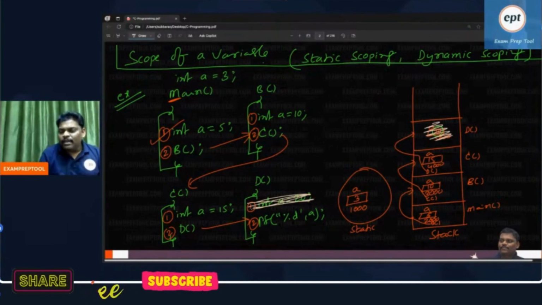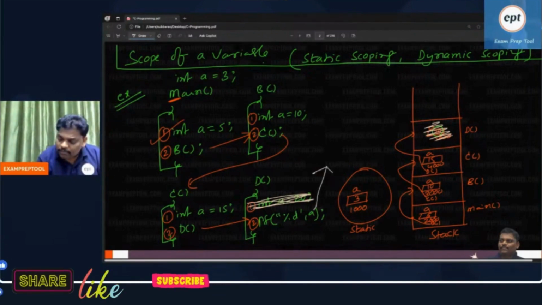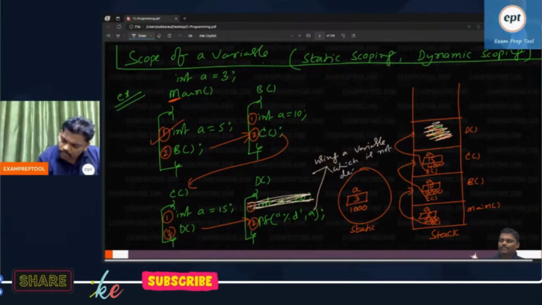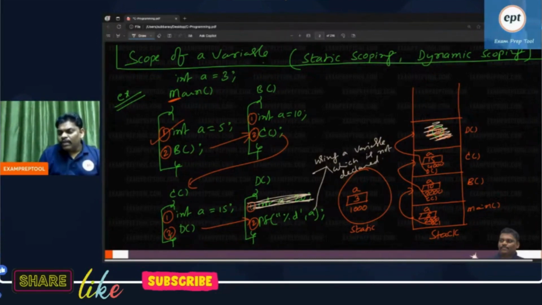It is something like you are using one variable which is not declared. See this one. You are using one variable which is not declared. Using a variable which is not declared.